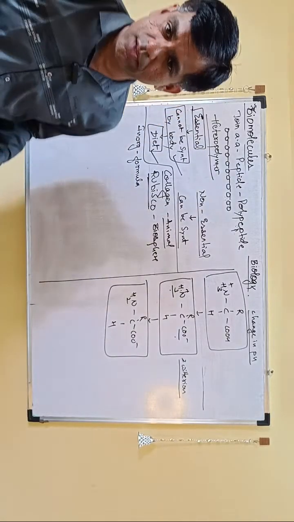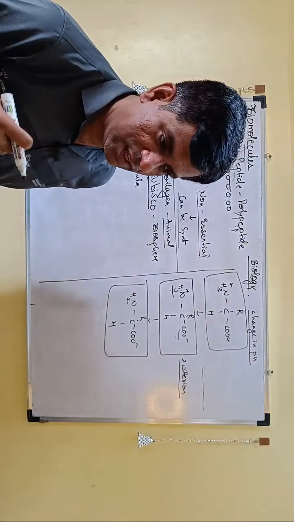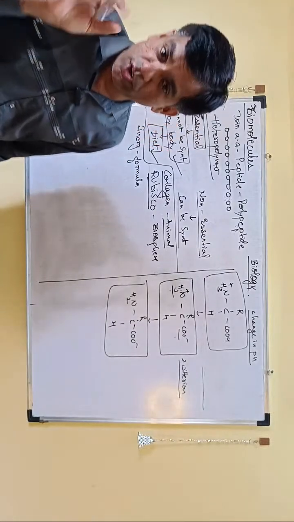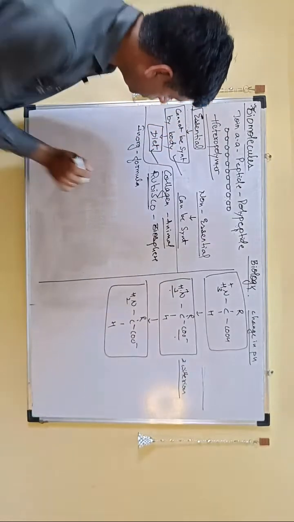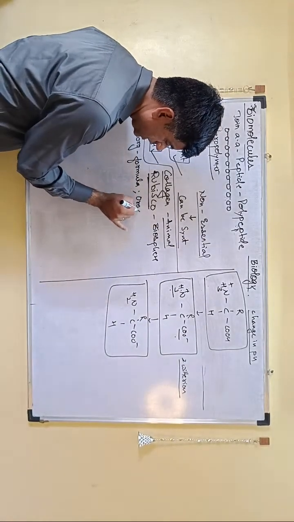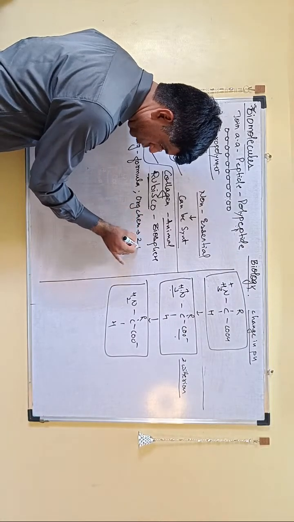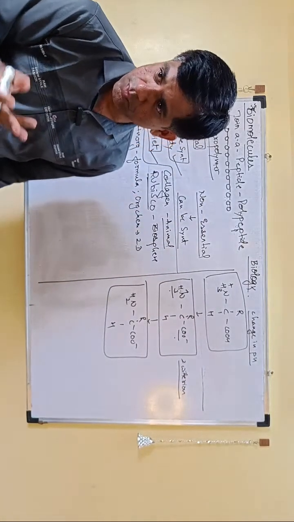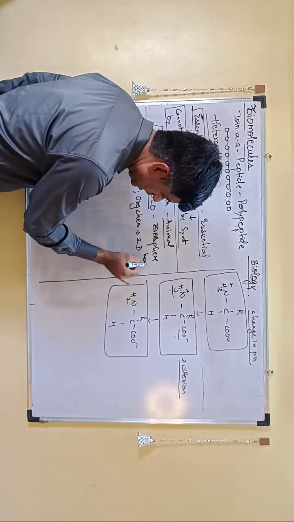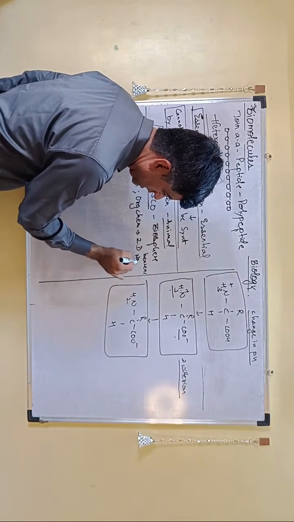For an inorganic chemist, remember they have told that the structure refers to your formula only. Like I say BaSO4 or I say H2SO4, whatever like that. For an inorganic chemist, that much is enough. For an organic chemist, they are interested in a two-dimensional structure, when they're looking at the structure of benzene, when they're looking at the structure of naphthalene, right?